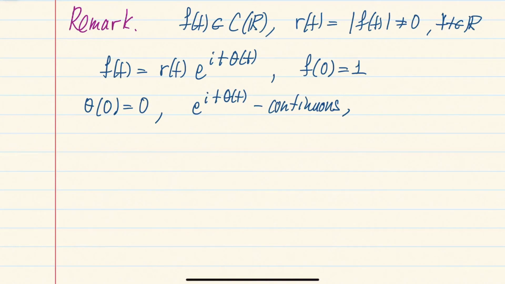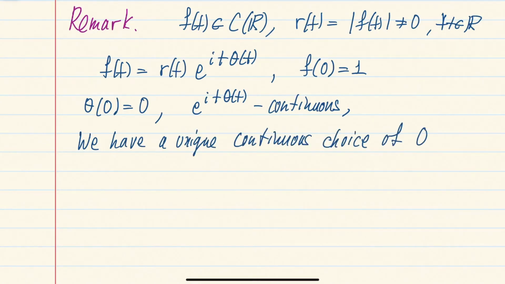And so if we start with theta at 0 equal to 0, we have a unique continuous choice of this argument theta of t. Okay, and we will call this particular polar coordinate representation of our characteristic function with this unique continuous choice of theta, in this case, a canonical representation.